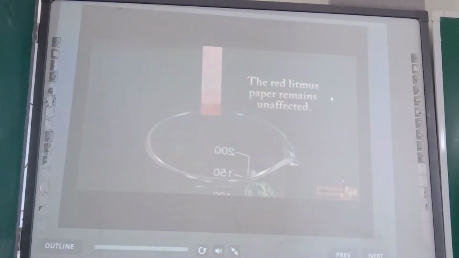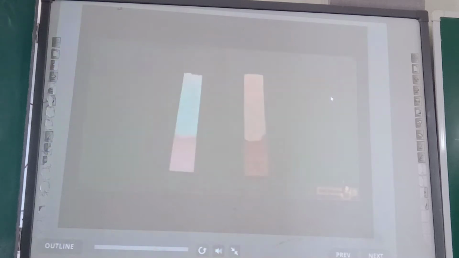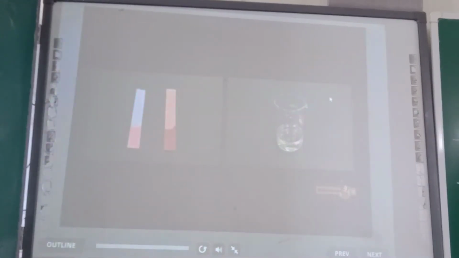Notice that it remains unaffected. From these observations, we can conclude that the colorless liquid is an acid because it turns blue litmus paper red, while the red litmus paper remains unchanged.